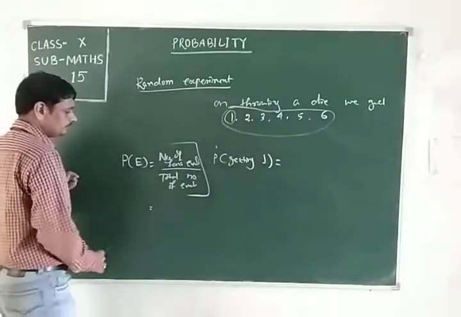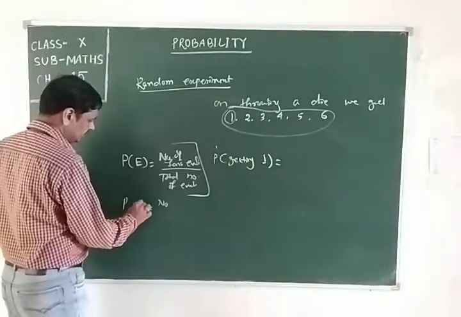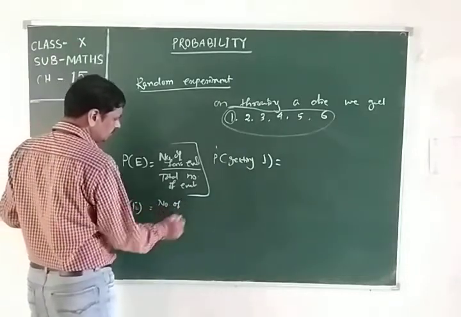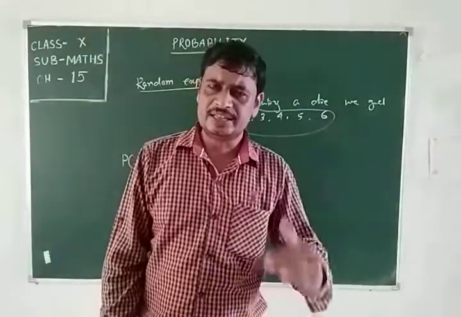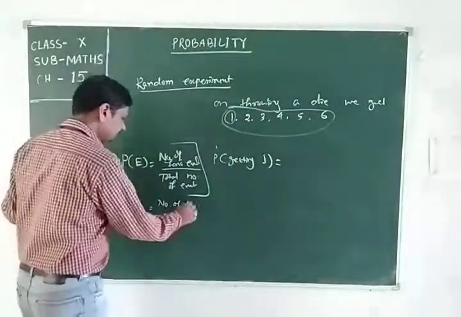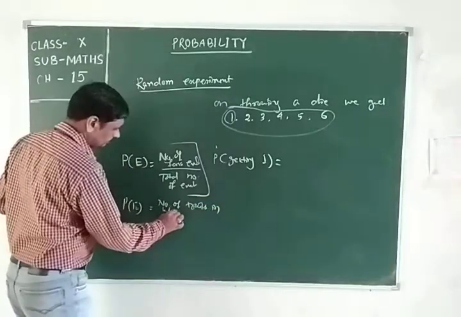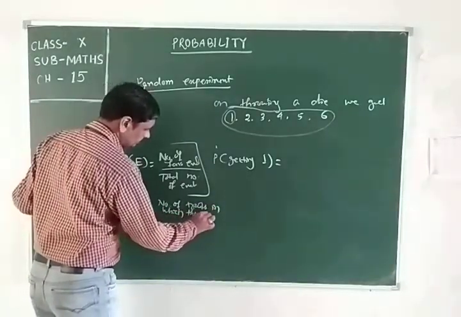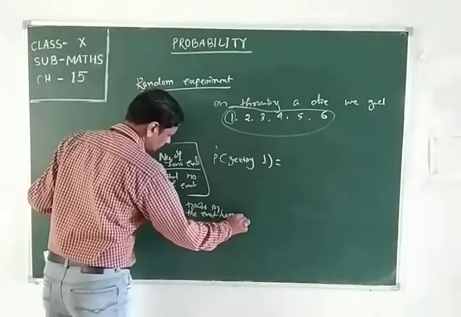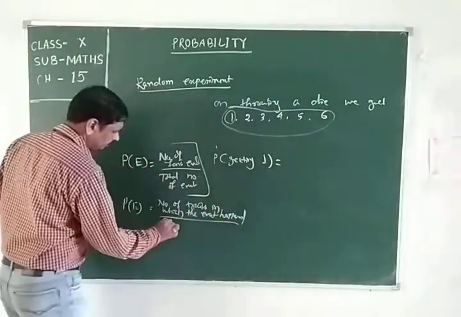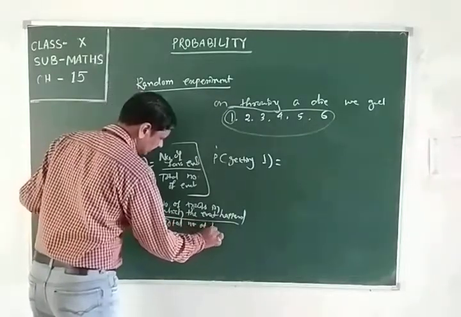The experimental probability is the number of trials in which the event happened by the total number of trials.